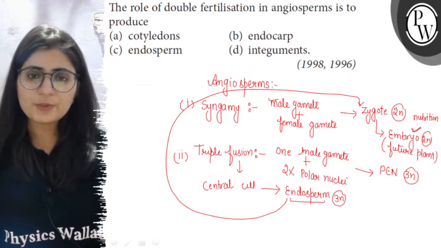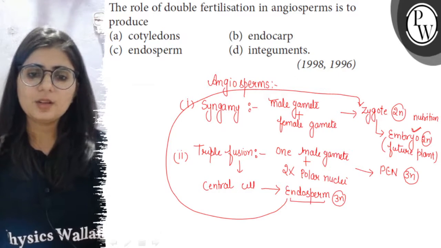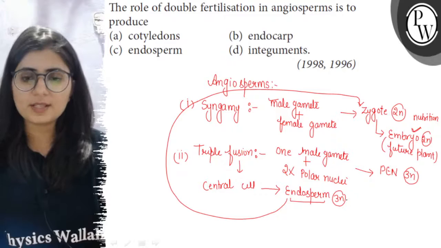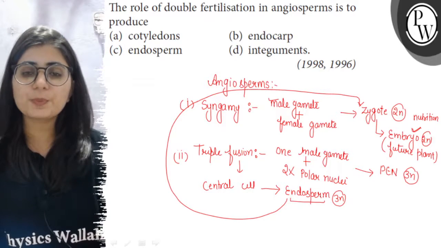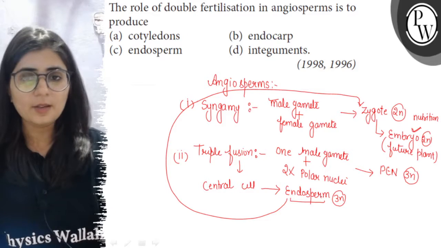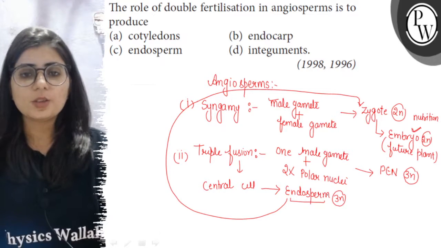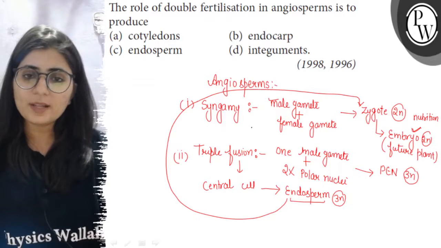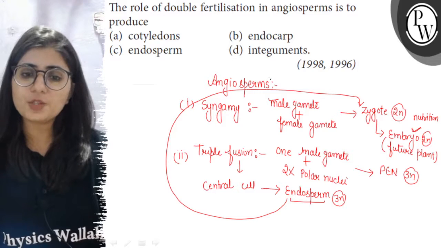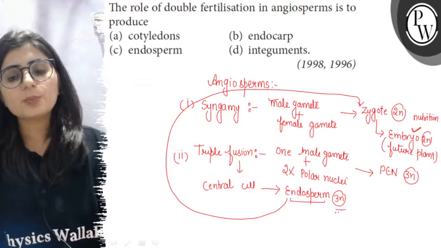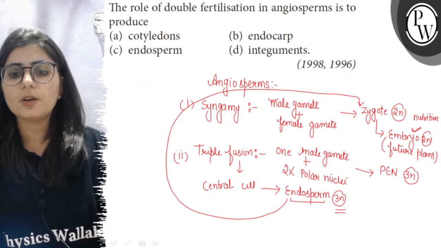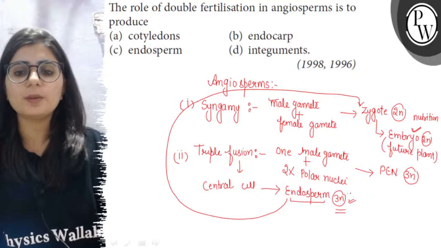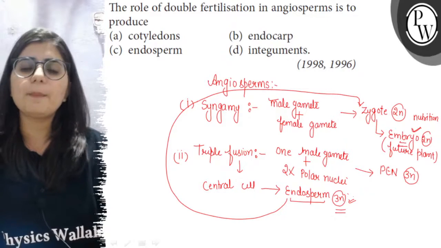Now in case of angiosperm, this is a unique event where the endosperm is formed after fertilization, and this is to avoid the wastage. In case of gymnosperm, endosperm is formed before fertilization and there is no guarantee of fertilization. So if there is no fertilization, in that case endosperm will be wasted. So to avoid that wastage, in case of angiosperms, what happens? That endosperm is formed after, it is developed after fertilization. It gives a guarantee that this endosperm will be available to the developing embryo.